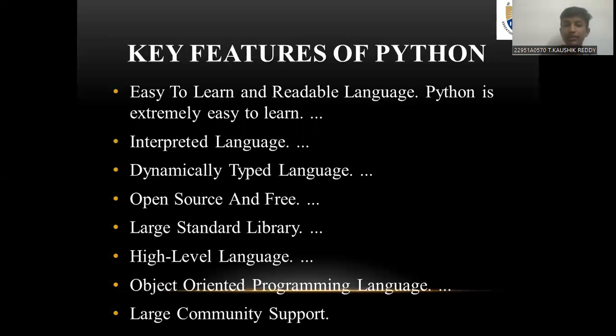So let's learn the key features of Python. Easy to learn, readable language. Python is extremely easy to learn, an interpreted language, a dynamically typed language, open source and free, with a large standard library. It is a high-level language, an object-oriented programming language, with large community support. So these are the seven or eight key features of Python.